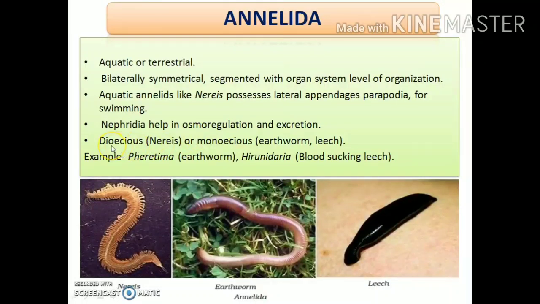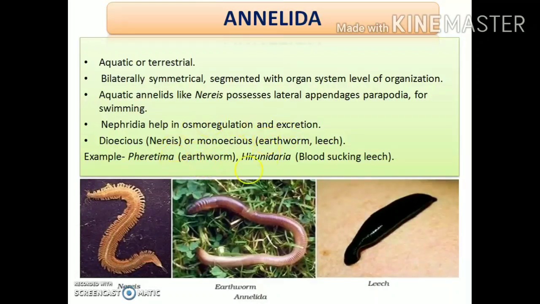Next, some of them are dioecious while some are monoecious. What is dioecious? In dioecious, two bodies are required for sexual reproduction. That is, males and females are separate. While what is monoecious? Monoecious means hermaphrodite, where the male and female sex organs are present in the same body. That is, only a single organism is present.